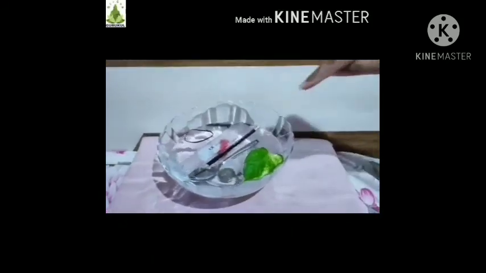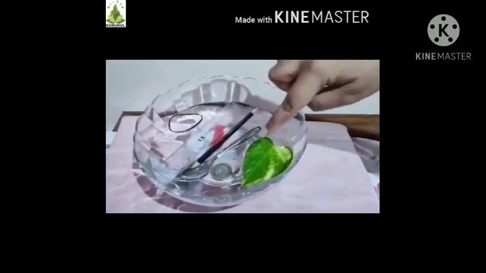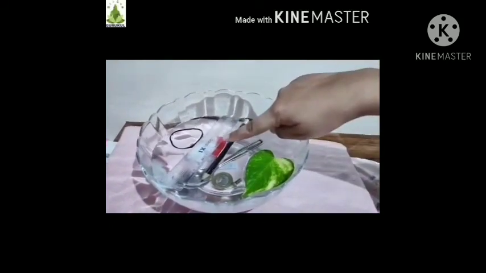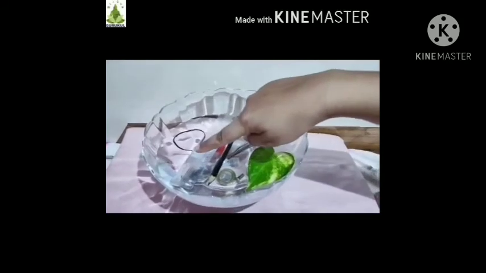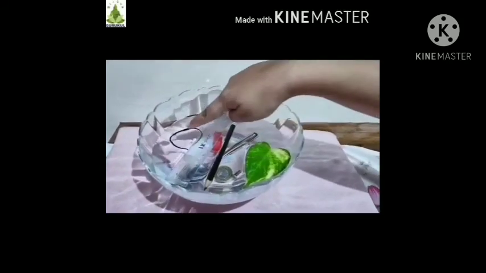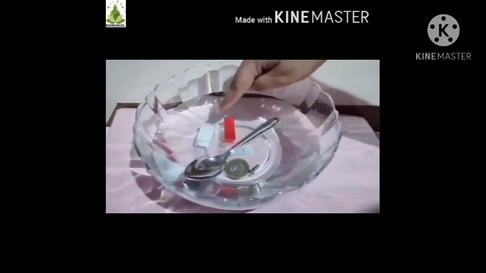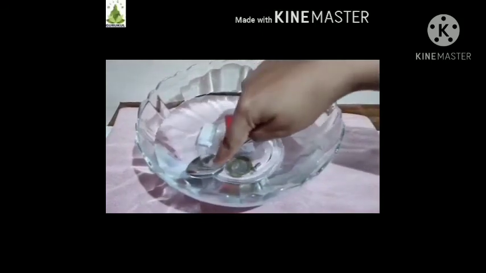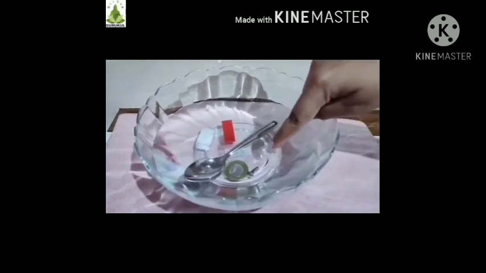You can clearly see that leaf, pencil, plastic ruler, rubber band are floating on water, while sharpener, eraser, spoon, coin, screw sink in water.